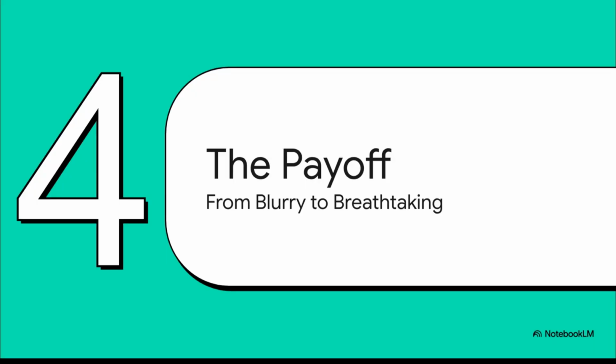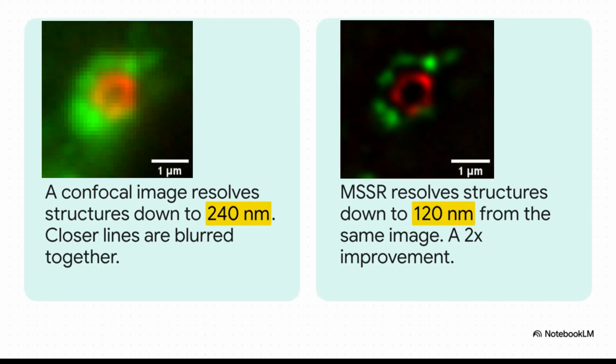Okay, so that's the theory. Sounds pretty cool, right? But what does it actually look like in practice? Well, this is where a really clever piece of code produces something, and I mean this, truly spectacular. And here's the proof in the pudding. A standard, pretty high-end microscope can see details down to about 240 nanometers. Anything closer than that just blurs together.